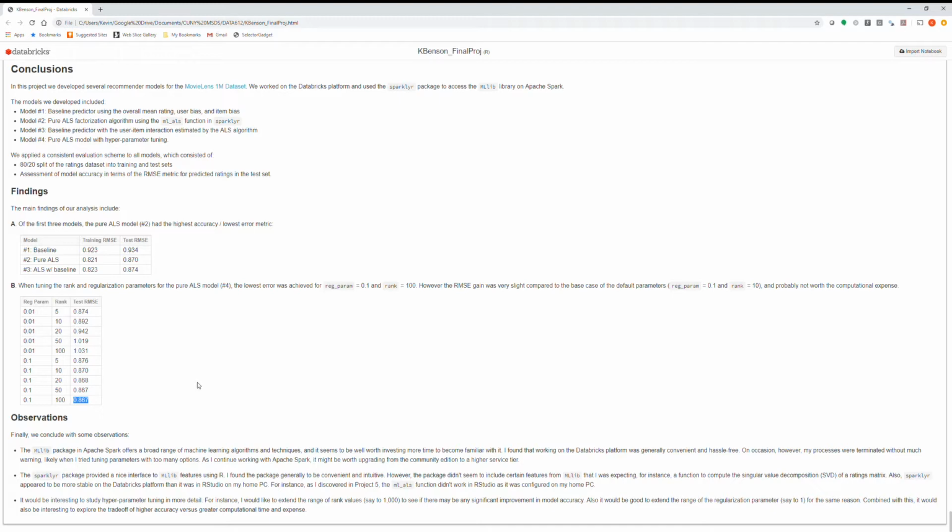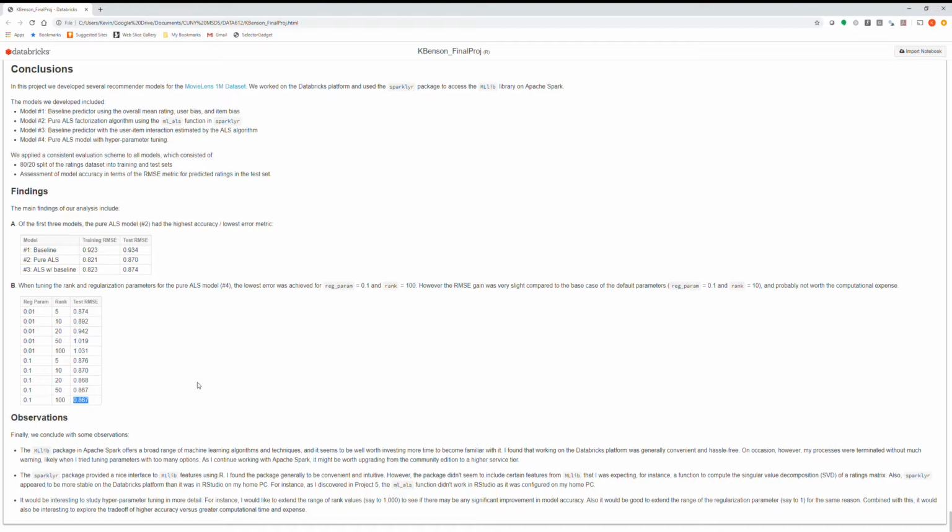From my project proposal, I initially had wanted to look at singular value decomposition as another technique, but apparently SparklyR doesn't include SVD decomposition of a ratings matrix in the package. I also found from the last project, Project 5, that using SparklyR within RStudio wasn't very stable, and I was never able to get the ML ALS function working. I don't know if that was a bug in the SparklyR package or if it was just an artifact of the setup on my home PC.